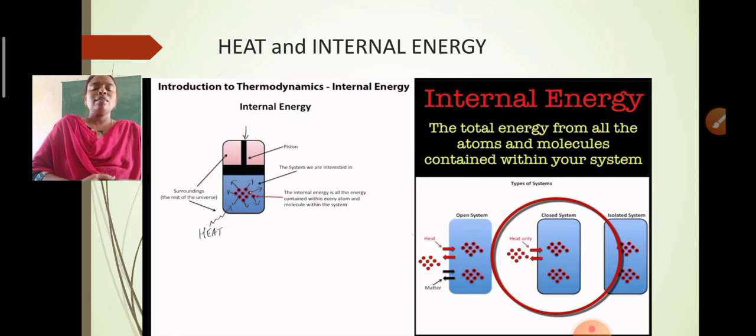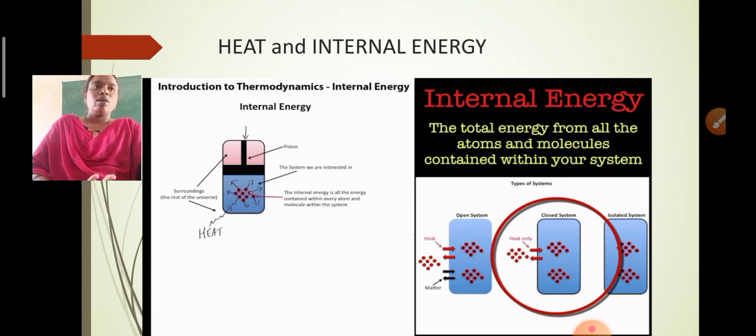So what we can say, the stored energy which is not apparently shown by a system is called the internal energy, or we can also term it as intrinsic energy. According to kinetic theory of gases, matter is made up of a large number of tiny particles and molecules.